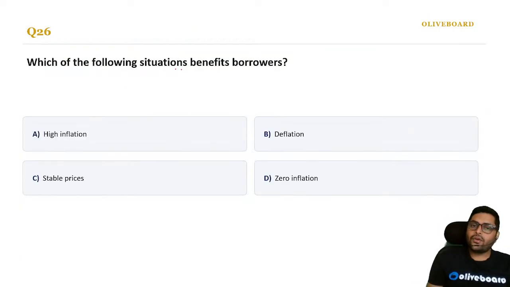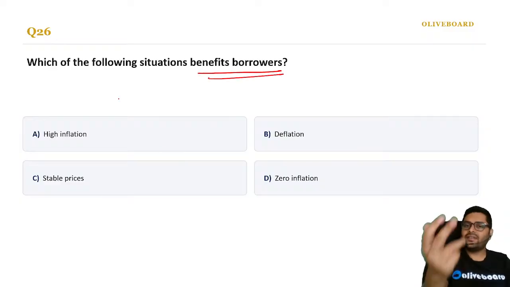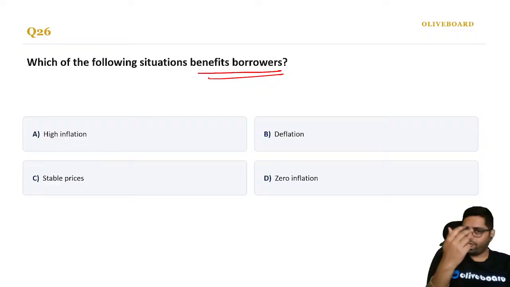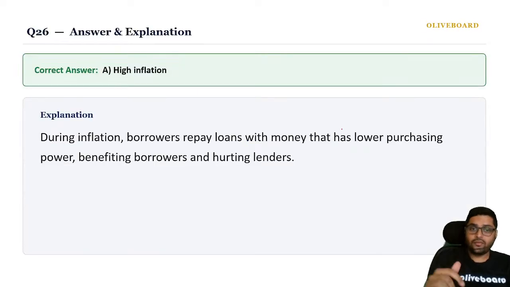Next, which of the following situation benefits borrowers? So suppose you have given me 1000 rupees, I have borrowed from you. Now, which of the following will benefit me? Stable prices, it will not benefit. Zero inflation. Deflation, will it help? No. What will help?